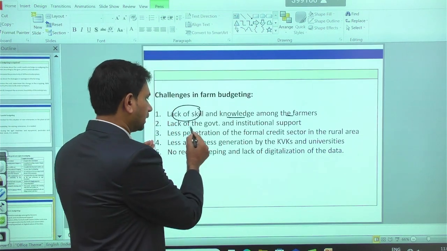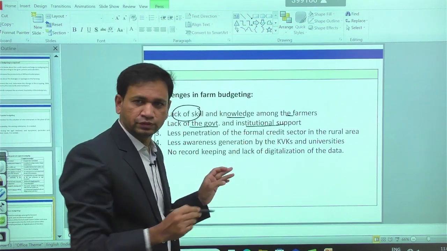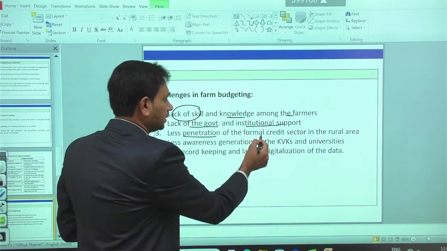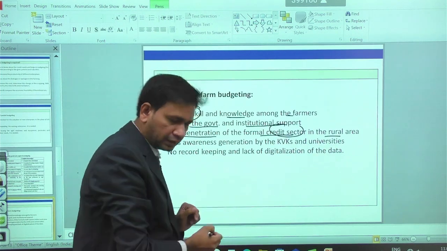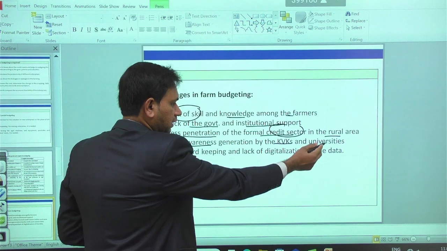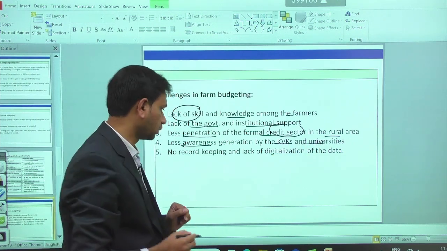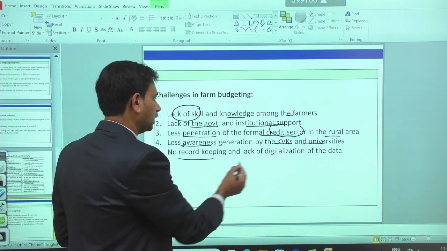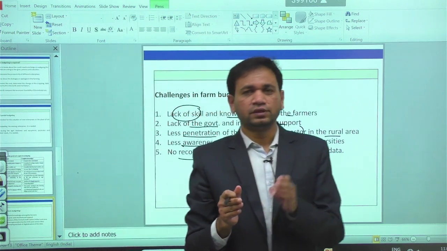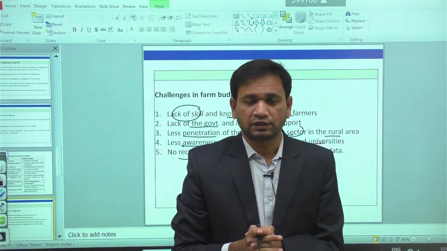Second one, lack of government and institutional support in doing the budgeting among the farming community. Then less penetration of the credit sector in the rural area. Then less awareness generation by the Krishi Vigyan Kendras and state agriculture universities in the rural area. Then no record keeping, and lack of digitalization of the data. These are some challenges we have in adopting the budgeting technique at the rural level.